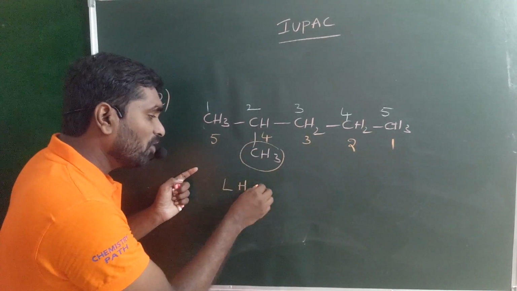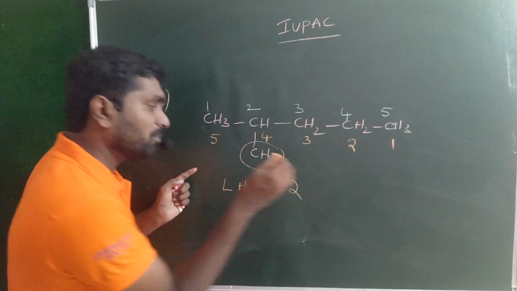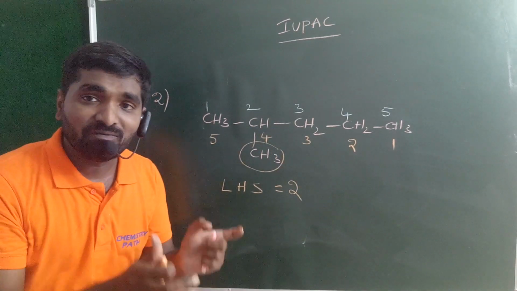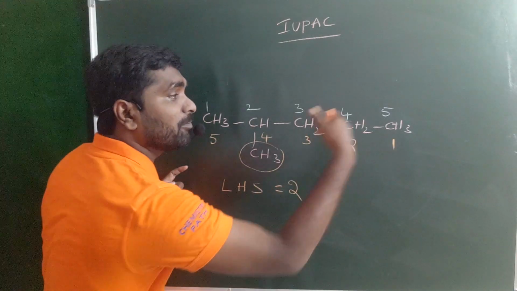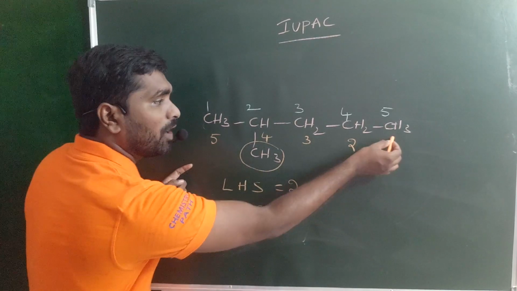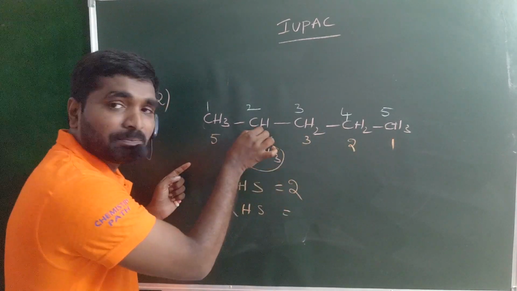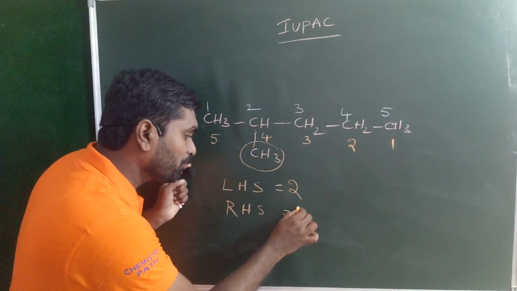So when you go from LHS, the substituent is present at the second carbon. In the same way, if numbering starts from the right hand side, that means from RHS 1, 2, 3, 4, the same methyl substituent is present on the fourth carbon.